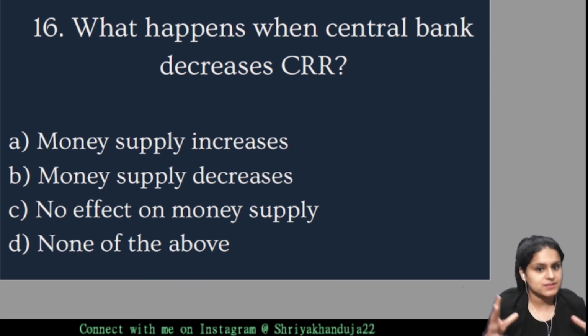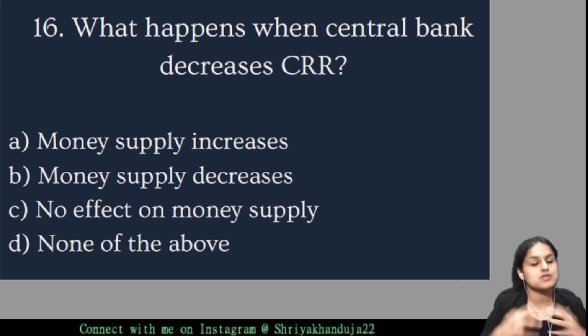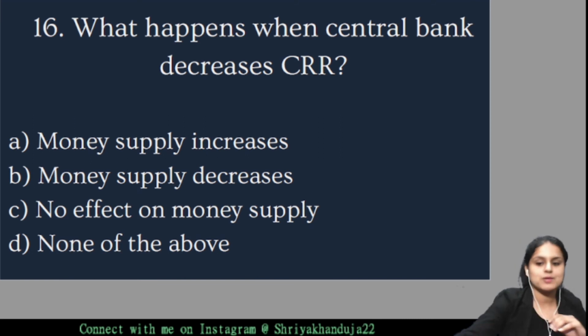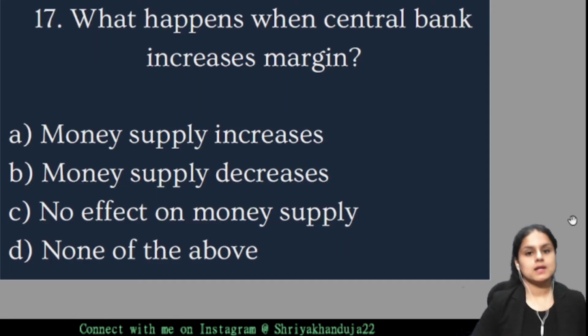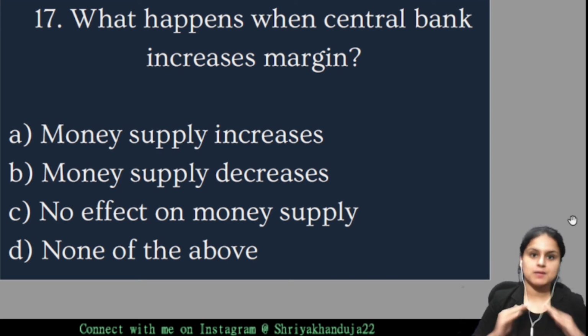तो what will happen? Will money supply increase, money supply decrease, no effect on money supply, or none of the above? We know CRR कम होने से बैंक का जो लोन देने की कैपेसिटी है, बैंक के पास जो पैसा है वो बढ़ जाएगा. So the right option will be option A, that is money supply in the economy will increase, right? Moving on to the next question. The next question says, what happens when central bank increases the margin? Guys, जब सेंट्रल बैंक मार्जिन बढ़ा देगा तो लोगों को, इन्वेस्टर्स को अपना पैसा ज्यादा जमा कराना पड़ेगा सेंट्रल बैंक के पास, राइट?